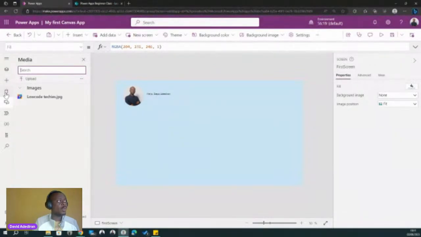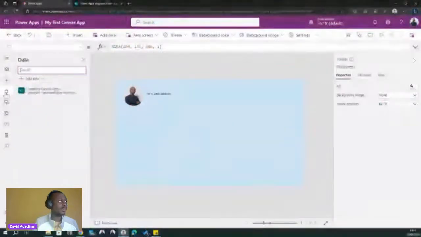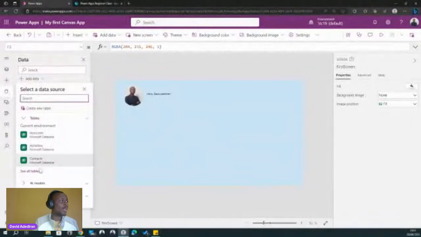Well, this represents where we can get and connect data sources, right? Data sources are places where, as the name implies, there are sources of data that we can interact with in our app. That might include a Dataverse table, a SQL database, a SharePoint list, or your OneDrive folder. If you have a cloud OneDrive folder, you can connect it to your app. That might also even include Excel, and so many other ones. In fact, if I come in here and click on add data, we have quite a lot of them.